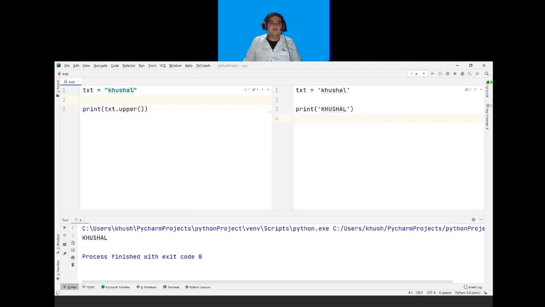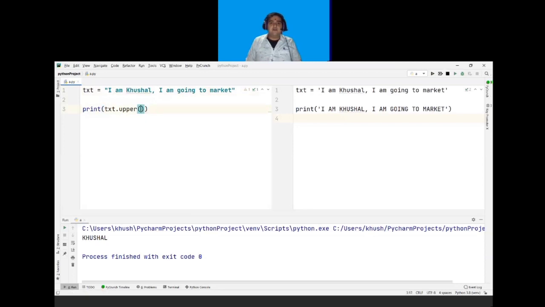So for example, I have a text here: I am Khushal, I am going to market. And I want to find whether Khushal is present in my phrase or not.